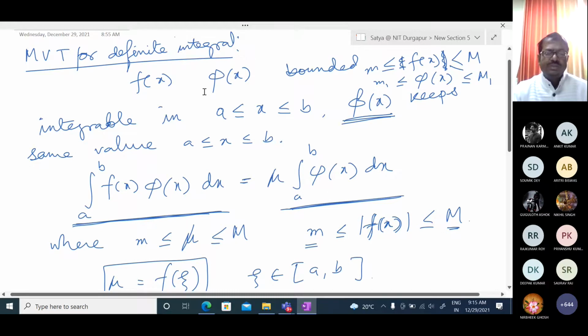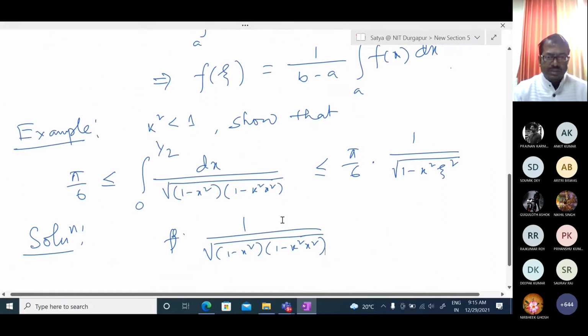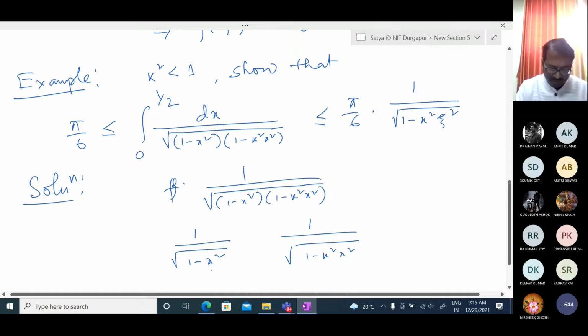Since we need to compare f of x and phi of x, if we consider these two parts, 1 upon under root of 1 minus x square and 1 upon under root of 1 minus k square x square, one is for f of x and another is for phi of x.